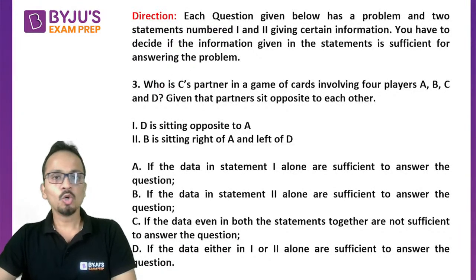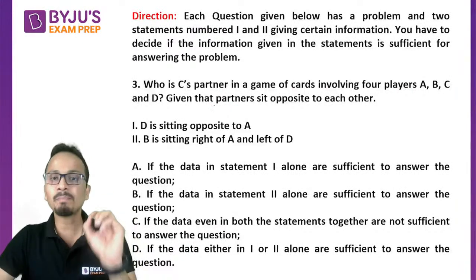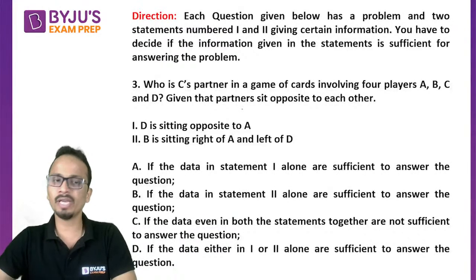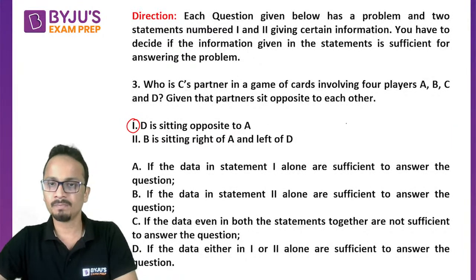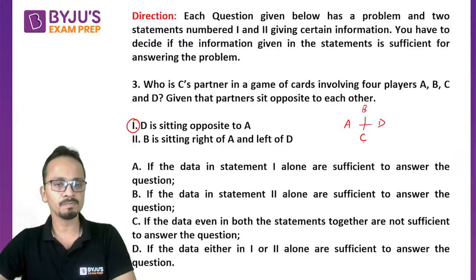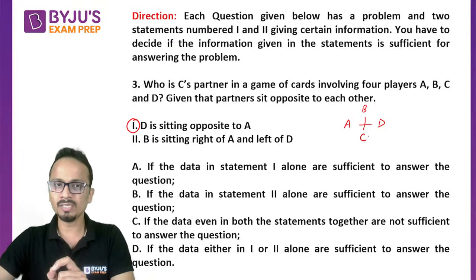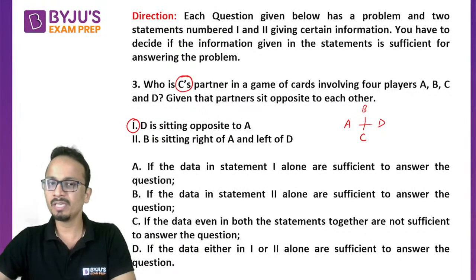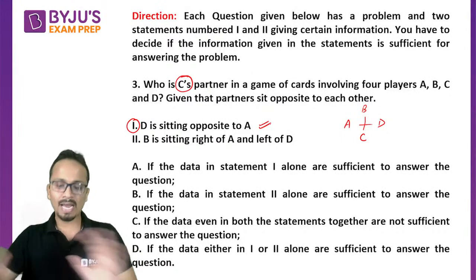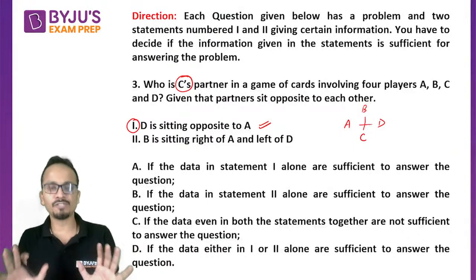Now question is, who is C's partner in the game of cards involving 4 players? You are given that the partners sit opposite to each other. Now first statement says that D is sitting opposite to A. So if A and D are sitting opposite to each other, then I can say that B and C must be sitting opposite to each other. So this is what I'll get from statement number 1. Now I need to identify C's partner. So C's partner will be B. So the answer can be given using statement number 1 alone. So I can say that statement number 1 alone is sufficient to answer this question.